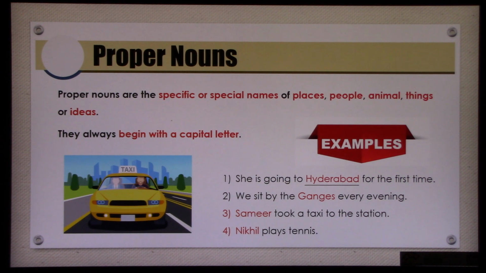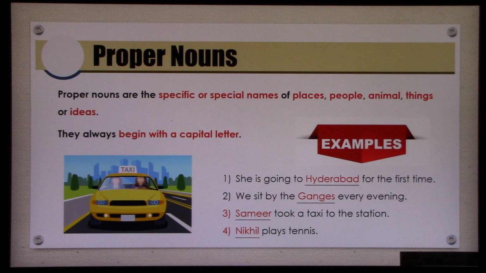Now some examples here are: She is going to Hyderabad for the first time. So what is Hyderabad? Hyderabad is a proper noun. Now why do we call Hyderabad a proper noun? Because it is the name of a place. Let us go to the second sentence. It says, we sit by the Ganges every evening. Ganges, it is the name of a river. Next, Samir took a taxi to the station. Samir is a proper noun. It is the name of a person, a boy. Next, Nikhil plays tennis. Again, Nikhil is the name of a boy, which means a person.